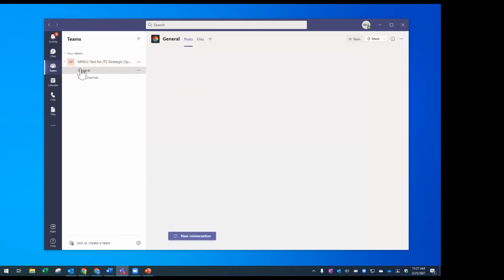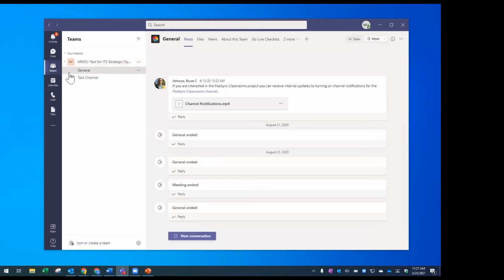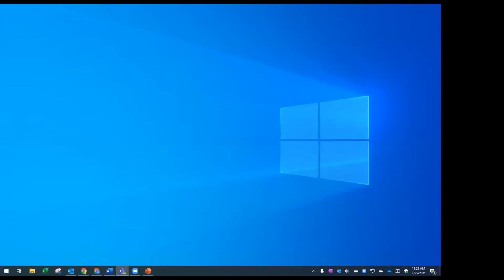So when you're part of a team, you'll see the default channel when you create a team or when you're added to a team, which is called General. Okay. And then you can create additional channels as well. So let's say you're not part of any teams, but you're the person in your department that's going to create the team. Let me quickly move over to show what that will look like.